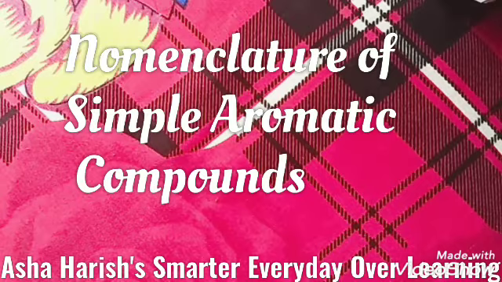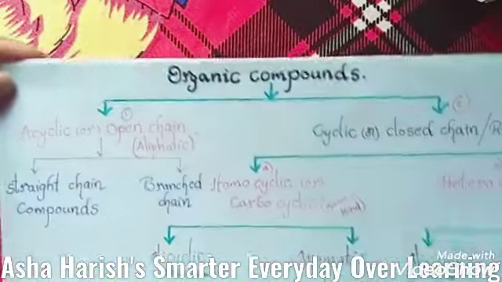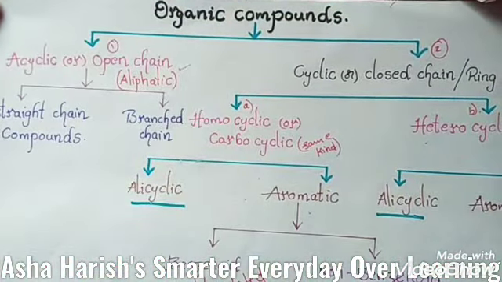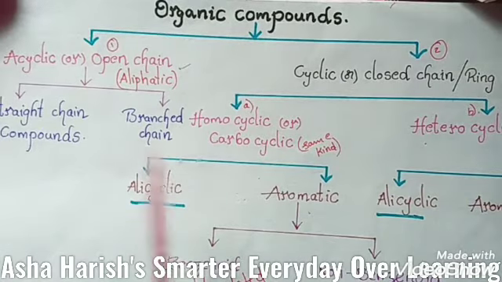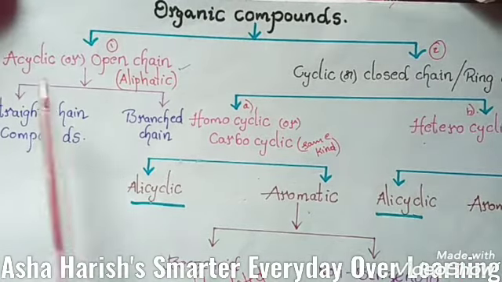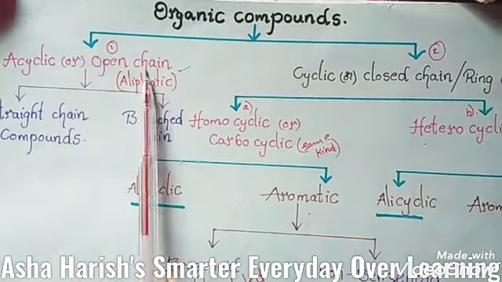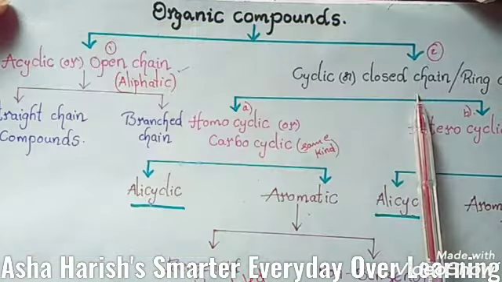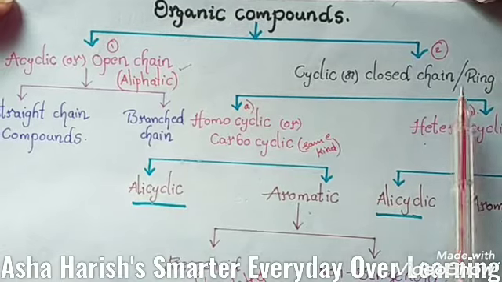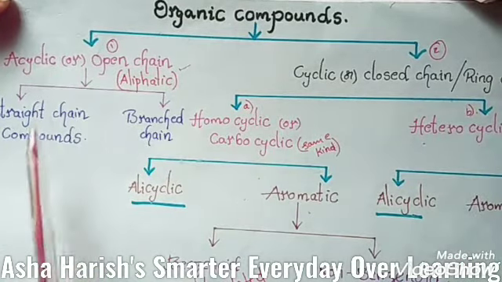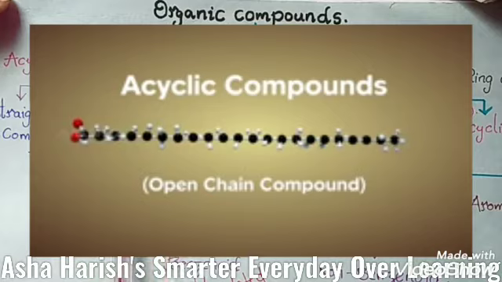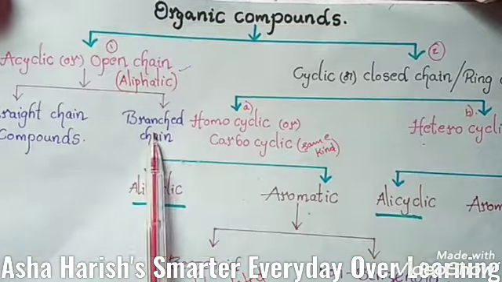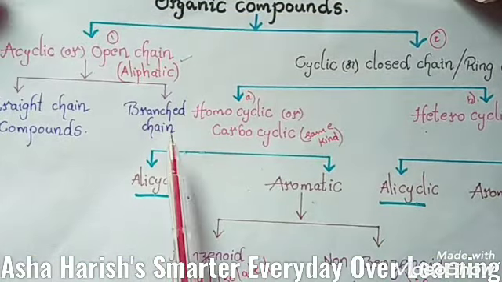Previously, in organic chemistry, the types of organic compounds: acyclic or open chain compounds, and cyclic or closed chain or ring compounds. Acyclic compounds are straight chain and branched chain, which were also completed in our previous session.